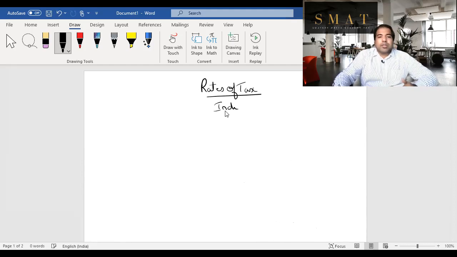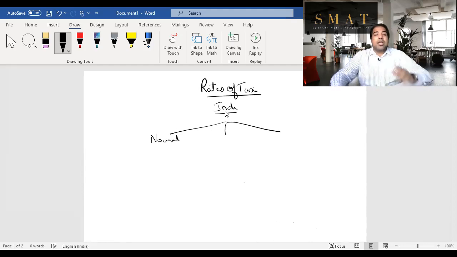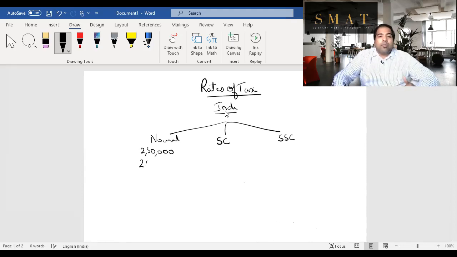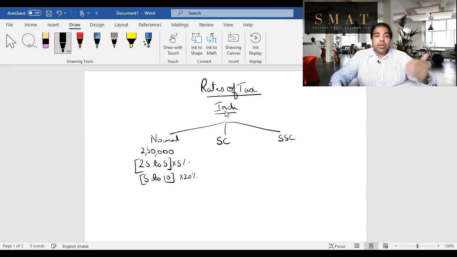For individuals, guys, what is the rates of tax for individuals? In case you're a normal person, basically meaning that you are not a senior citizen, or if you're a senior citizen, or if you're a super senior citizen, then what happens? Guys, we have slab rates. Up to 2.5 lakh rupees in case of normal people, there is no tax. From 2.5 lakh to 5 lakh, this bracket, you will pay tax at the rate of 5%. From 5 lakh to 10 lakh, this bracket, you pay tax at the rate of 20%, progressive tax, guys. Higher you earn, higher you pay tax. And 10 lakhs plus you pay tax at the rate of 30%.